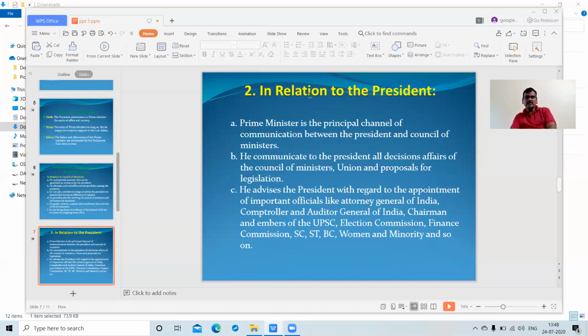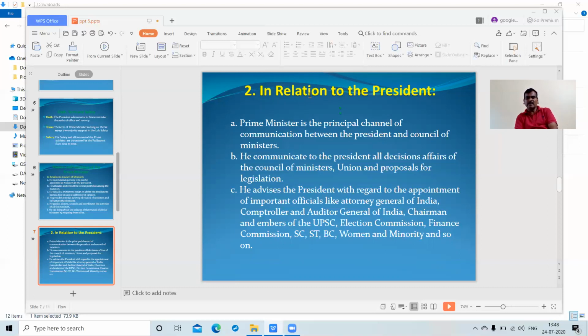So the Prime Minister communicates to the President all decisions of the Council of Ministers, Union affairs, and proposals for legislation. The government brings a lot of new policies, new amendments, and affairs between countries. This will be discussed within the Council of Ministers, and then the Prime Minister will inform the President whatever decisions were taken at the Council of Ministers.